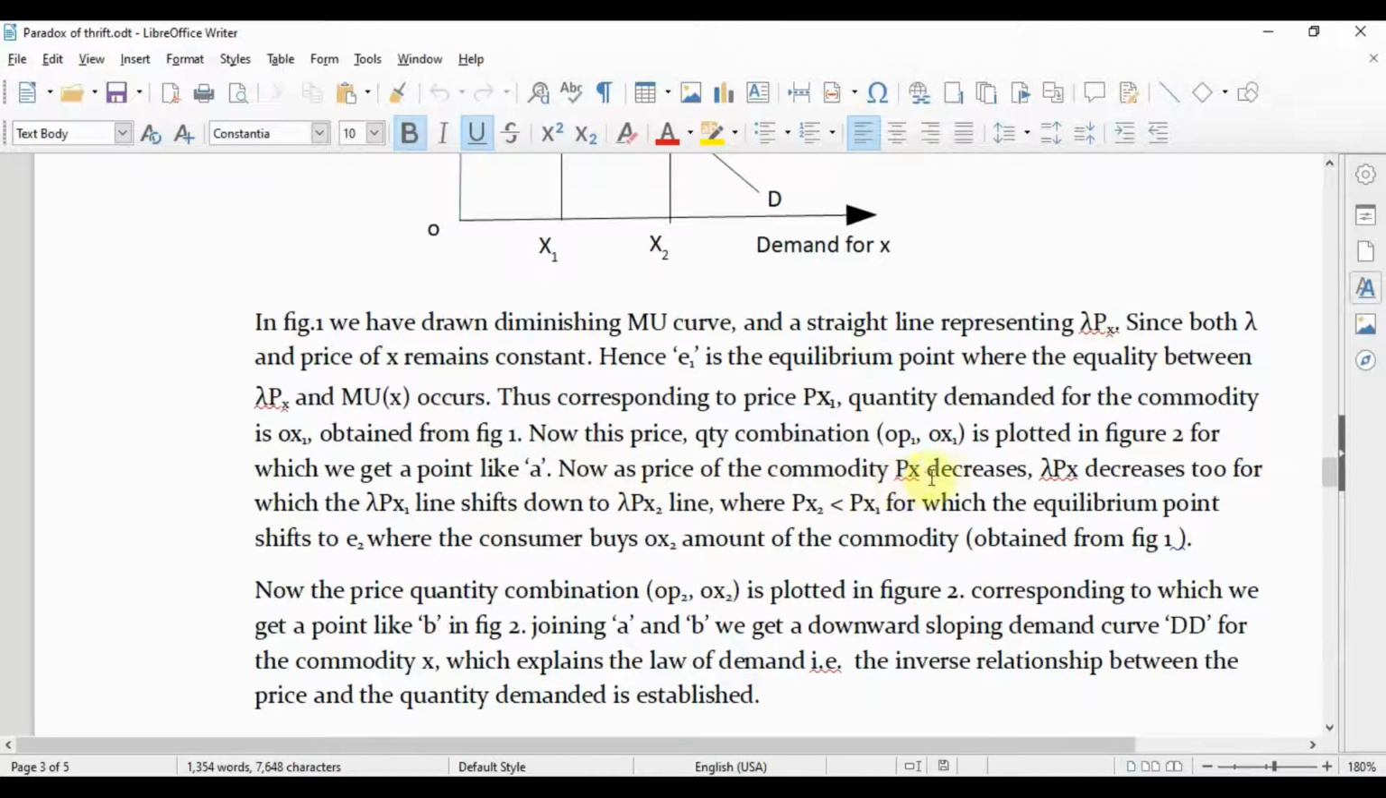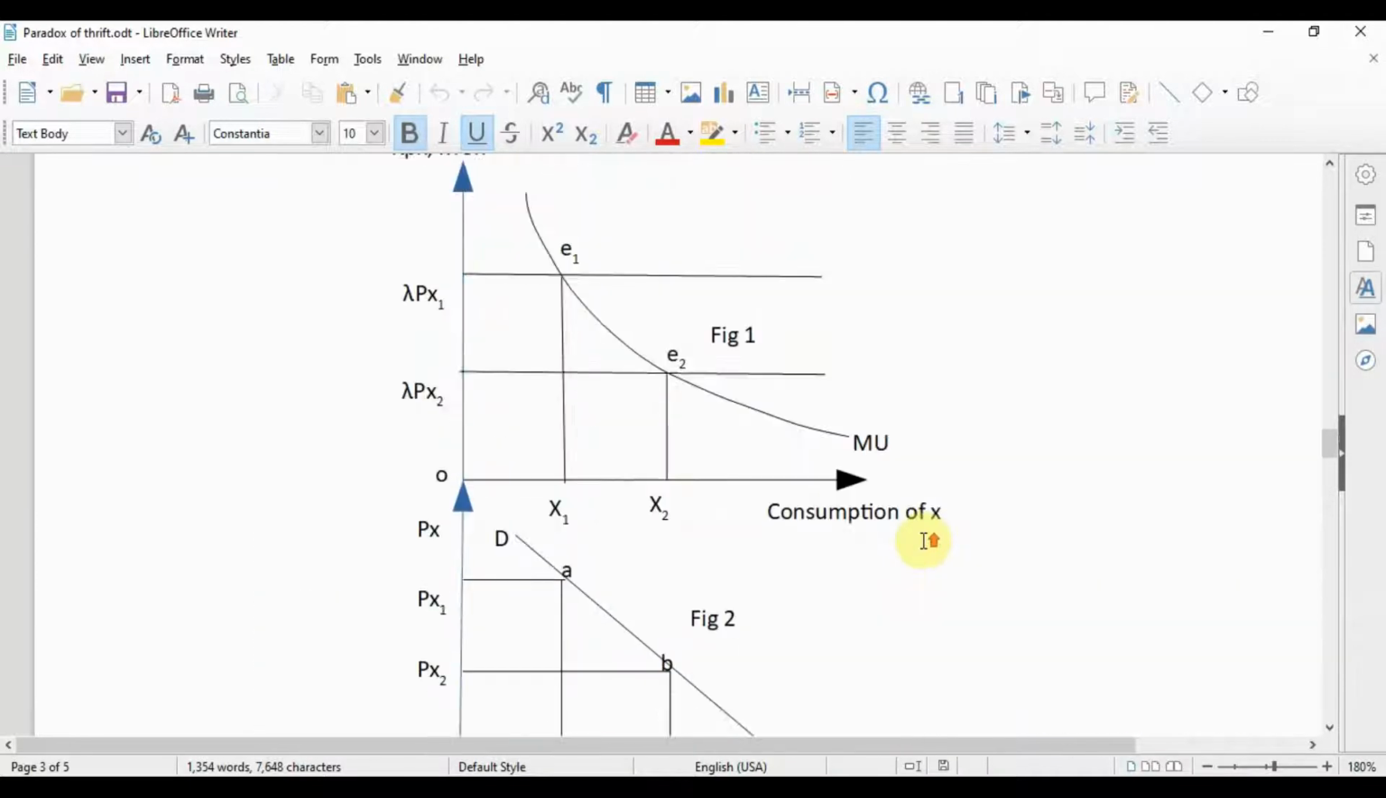Now as the price of the commodity px decreases, lambda px decreases too, for which the lambda px1 line shifts down to the lambda px2 line, where px2 is less than px1, for which the equilibrium point shifts to E2, where the consumer buys OX2 amount of the commodity, which is obtained from figure 1. The px1 decreases to px2, so lambda px1 decreases to lambda px2, and the equality where lambda px equals mu x happens at point E2, so E2 is the new equilibrium point. According to this equilibrium point, the consumption of the commodity X is OX2.